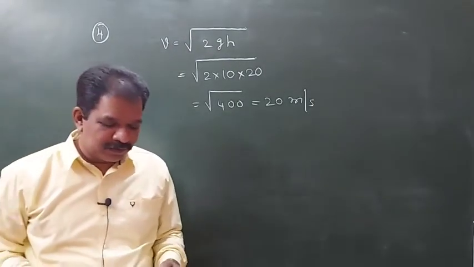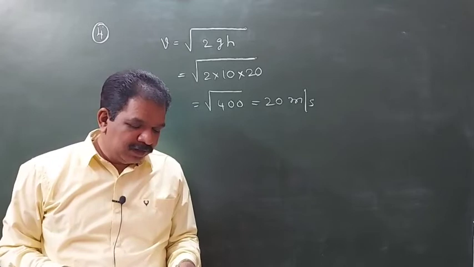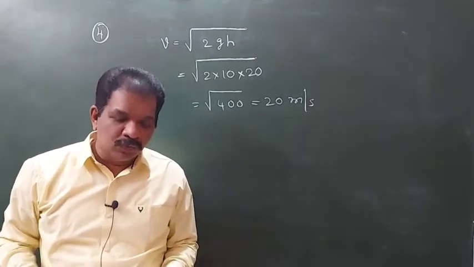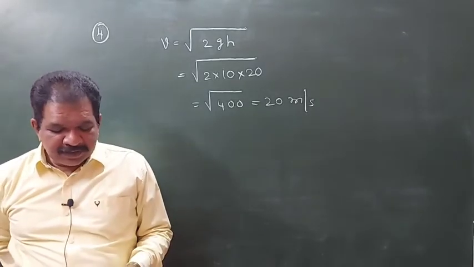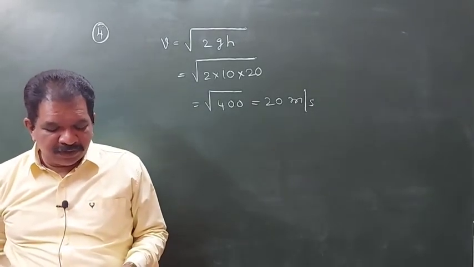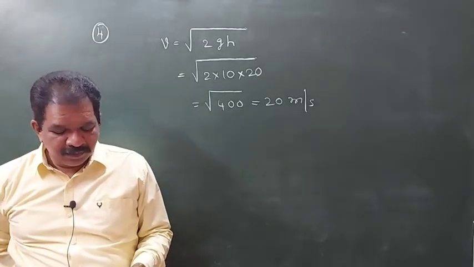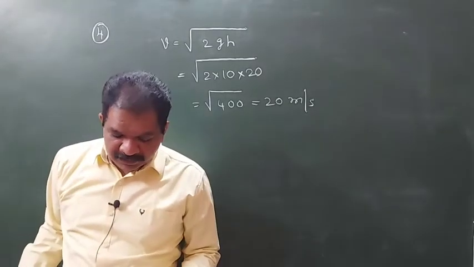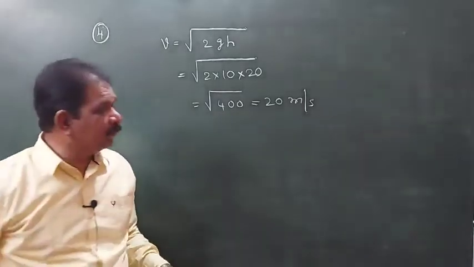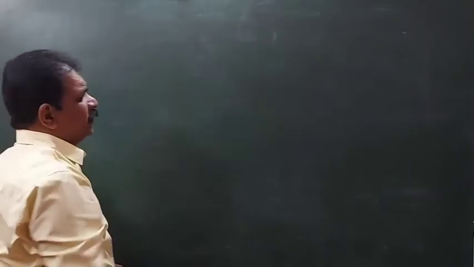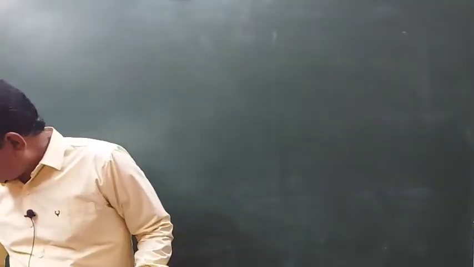Next, fifth question. A body is moving with a velocity of 30 meter per second towards east. After 10 seconds the velocity becomes 40 meter per second towards north. Find the magnitude of the average acceleration of the body. Here direction is also important. When direction is given, how to calculate?